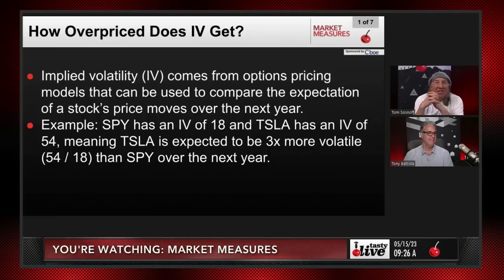Implied volatility comes from option pricing models that can be used to compare the expectation of a stock's price moves over the next year. Example, the SPY has implied volatility of 18, and Tesla has implied volatility of 54, meaning that Tesla is expected to be 3 times more volatile than the SPY over the next year. Simple, right? Sure, just math. Okay, just math. Next slide.